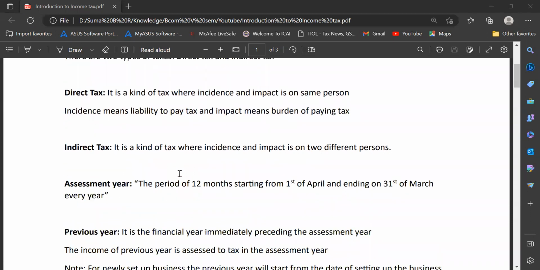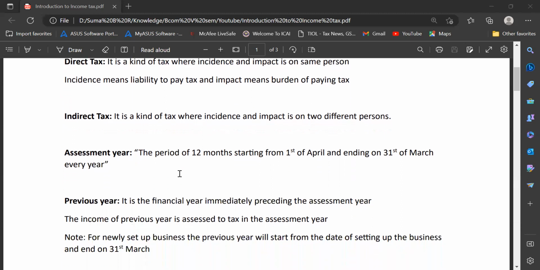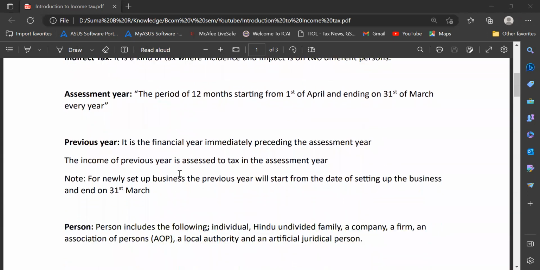Then comes the definition of assessment year. Assessment year is the period of 12 months. It starts from 1st of April and ends on 31st of March every year. The previous year is a financial year just before this assessment year. Whatever income you're earning in the previous year, you're going to pay tax on in the assessment year.